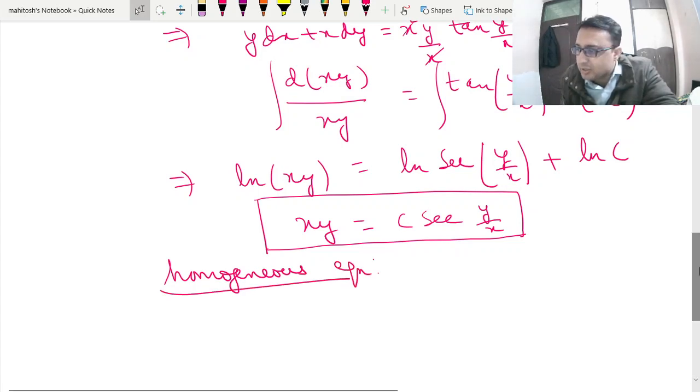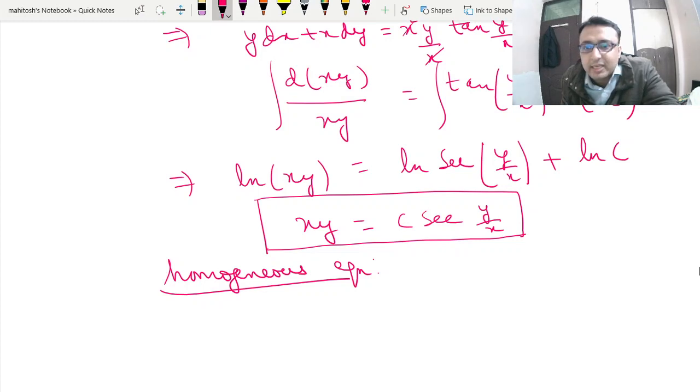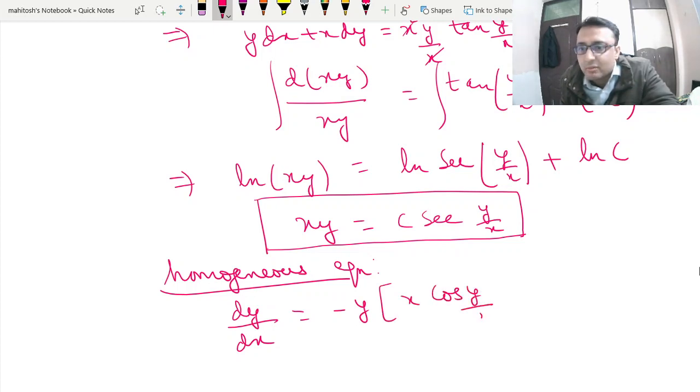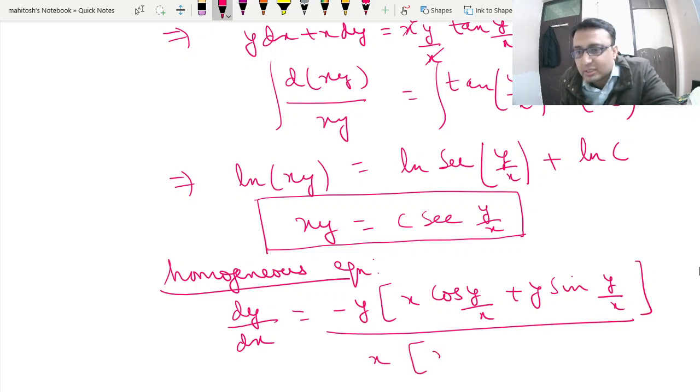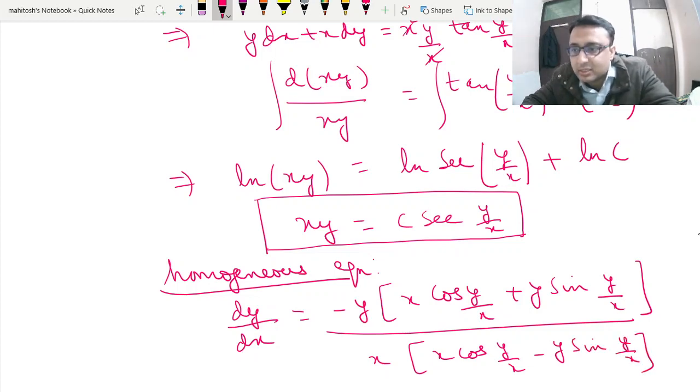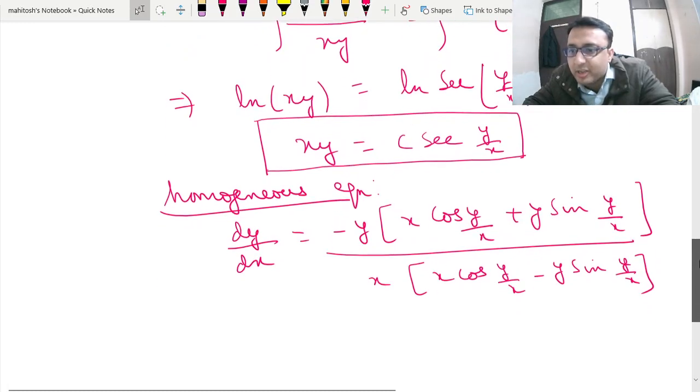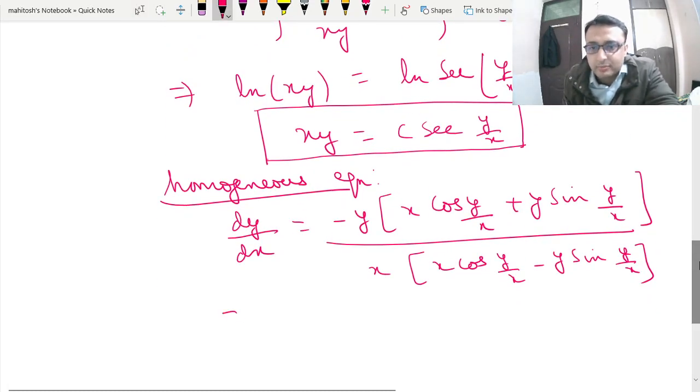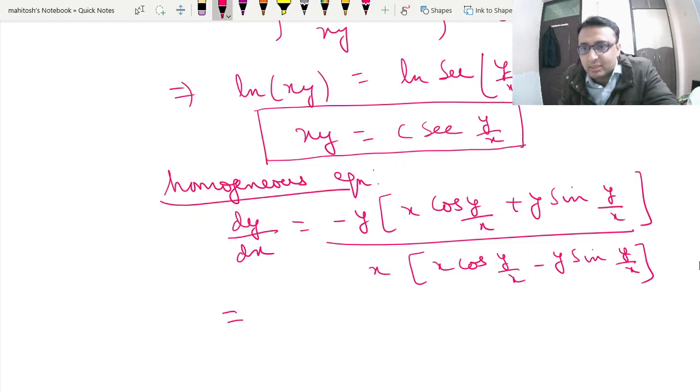If I try to do it by that method also, I can write this straight away in terms of dy by dx is equal to minus of (y cos y upon x plus x sin y upon x) over (x cos y upon x minus y sin y upon x). Even here the answer that we will get is the same, and this indeed is a way to solve and reach your answer correctly, because you can always verify your answer in examination.